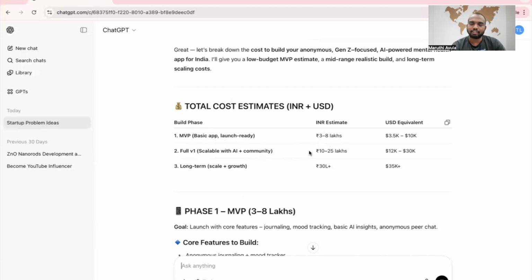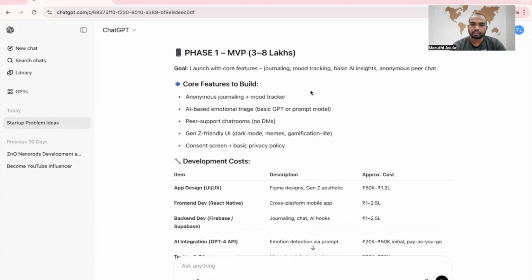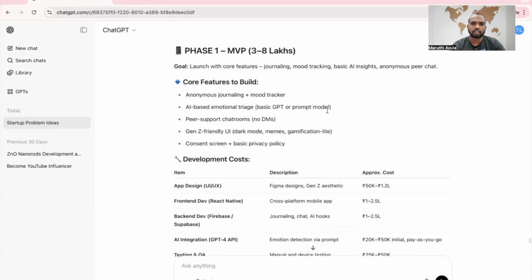Integrating AI will help and gives an edge, but AI is expensive, 10 to 25 lakhs. Long term scale plus growth, 30 lakhs. Phase 1, so it gave a breakdown, means stage wise. Launch with core features: journaling, mood tracking, basic AI insights, anonymous peer chat. We can collaborate with ChatGPT because we don't need to develop complete software. We can outsource this AI insights, so it is less expensive. We just need to pay on a subscription basis. It reduces the cost. We'll talk about it later.